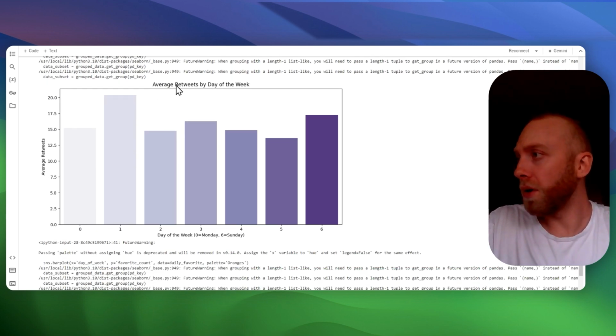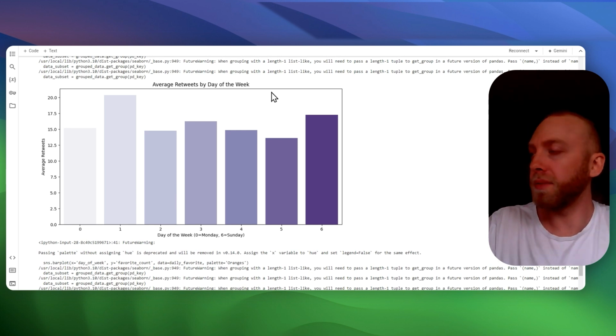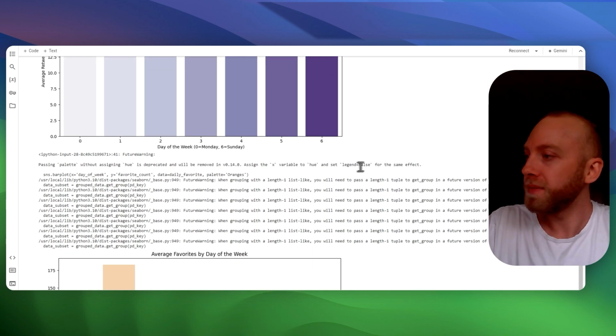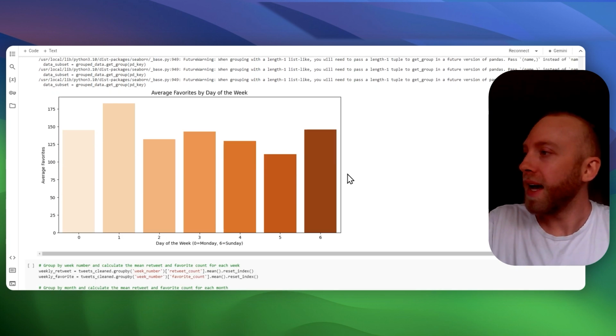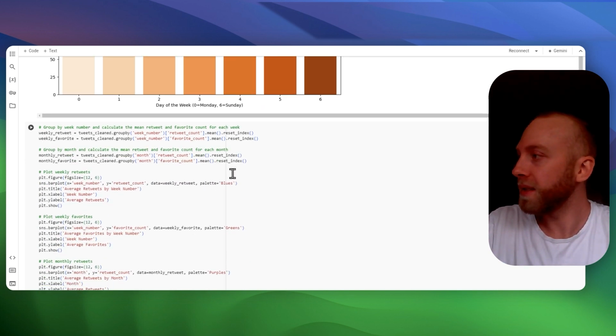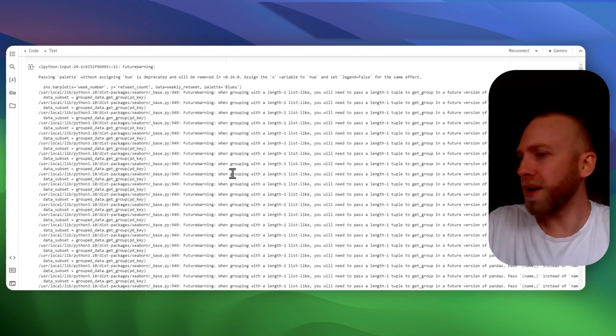Anyway, this is the average retweets by the day of the week. As you can see, Tuesday seems to be a great time. Sunday as well. And same thing for favorites, Tuesday and Sunday seem to be the best times. Pretty interesting, right?